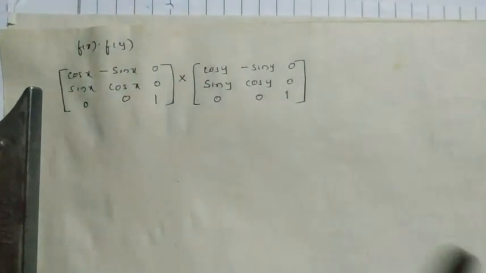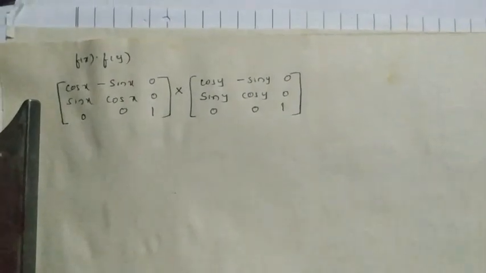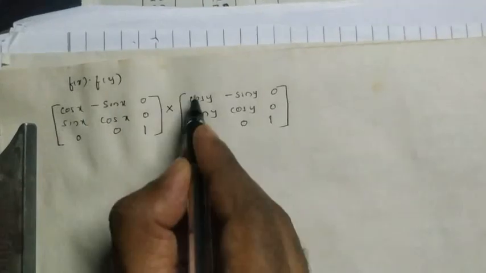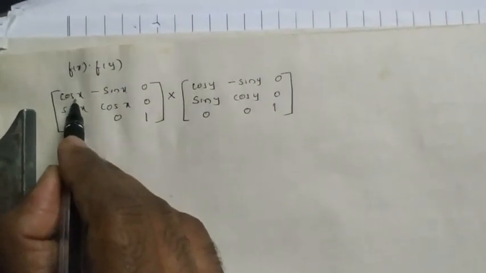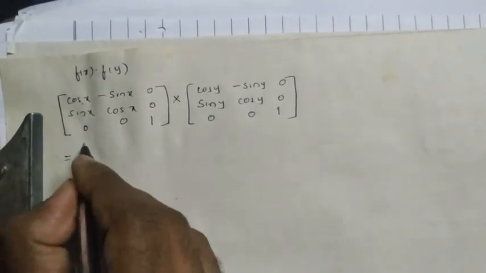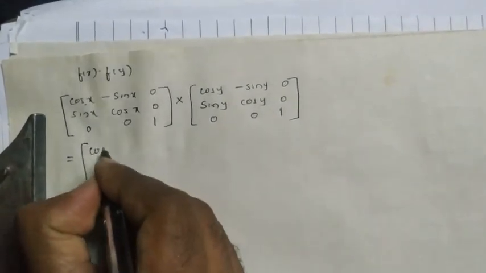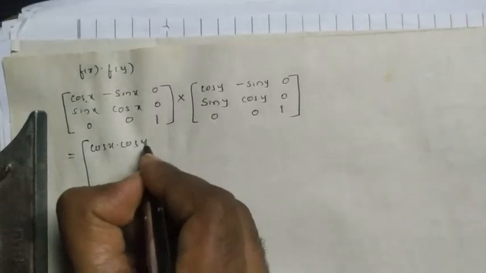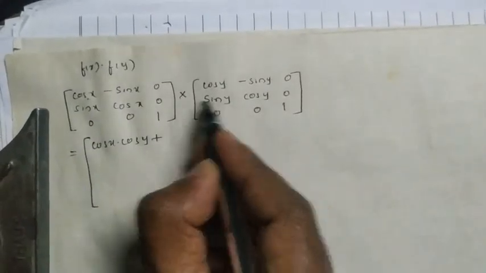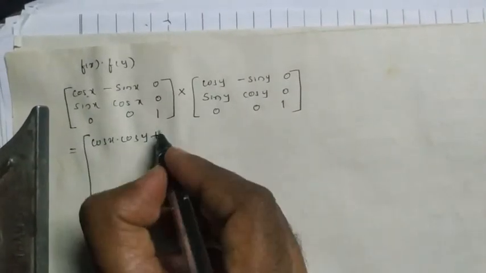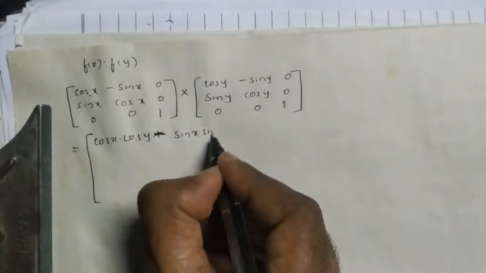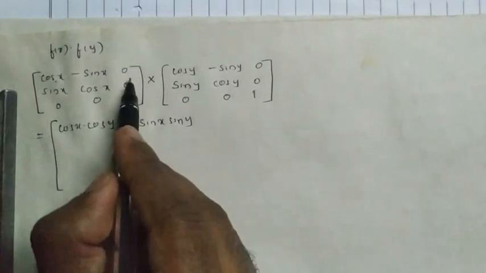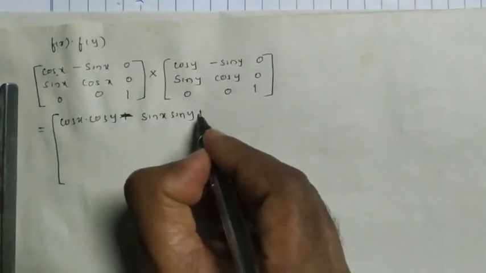So that example is actually correct, but it is not covered in a single page, so that's why I am doing it once again. First row first column, f of x into f of y: cos x into cos y, plus into minus, minus sin x into sin y, then 0 into 0 is 0.